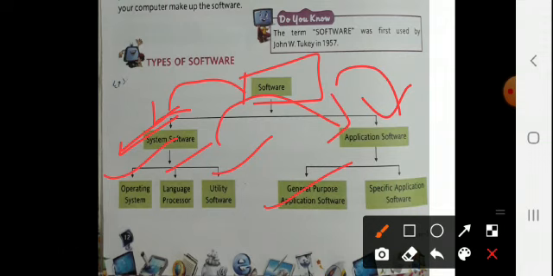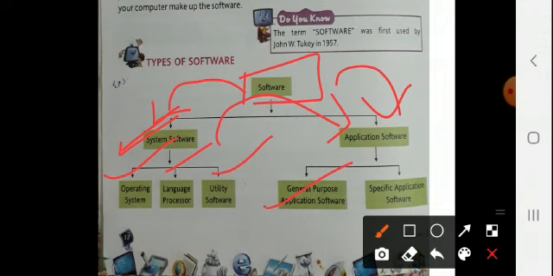Then spreadsheet software, one more example of general purpose application software. This software accepts data values and allows the user to manipulate, calculate and analyze data in the desired manner. For example, MS Excel, the tabular representation made up of cells, the intersection of rows and columns. Then Lotus 1-2-3, etc.